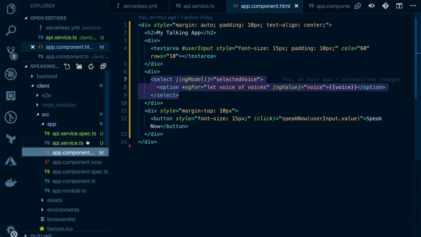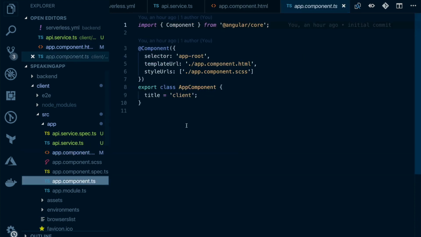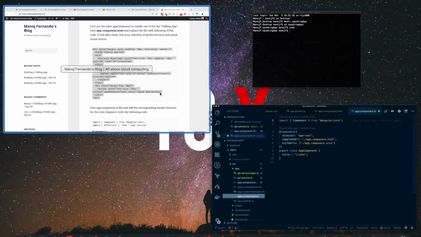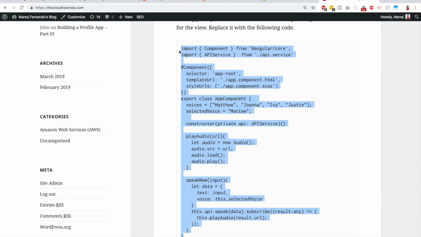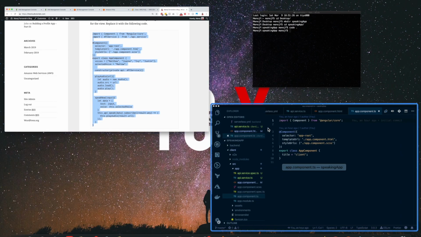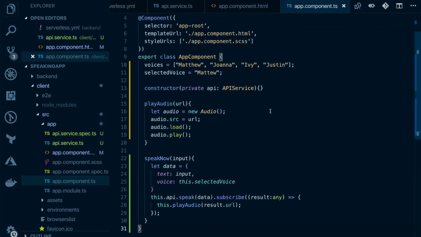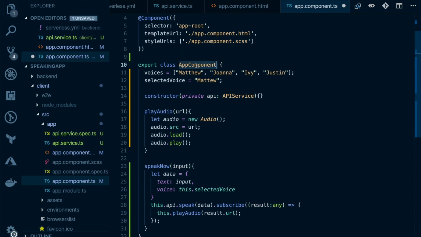Alright guys, so let's look at the corresponding TS file or component file. So we will replace the code in the blog for the component as well, and after that we'll have a look at it. So I will just totally replace this code and let's have a look at it. So this is our app component class, and I have a variable called voices, and there I've listed these names, Matthew, Joanna, and these four names. Now these correspond to the voice IDs that are supported by Amazon Polly. So that's why I have listed them in an array.